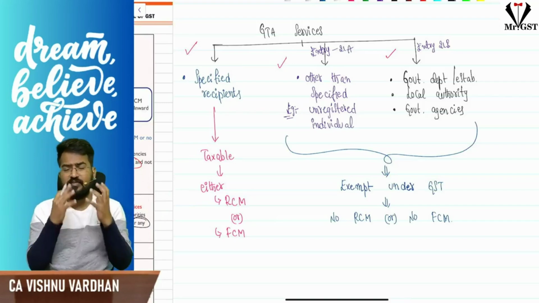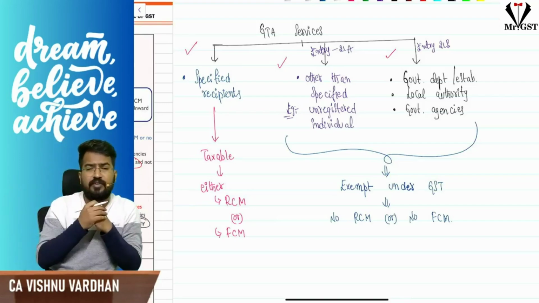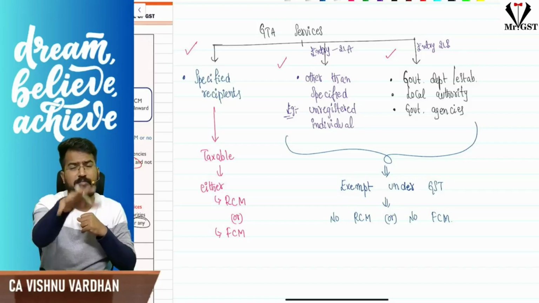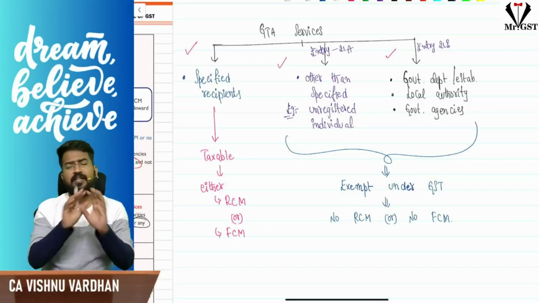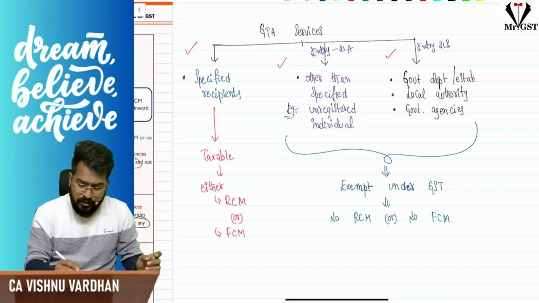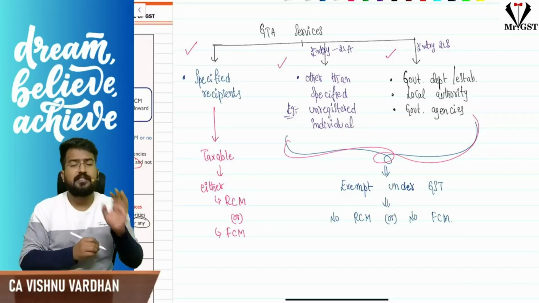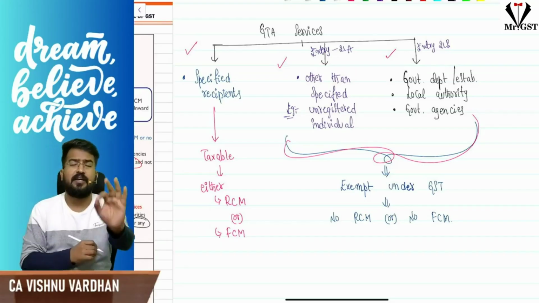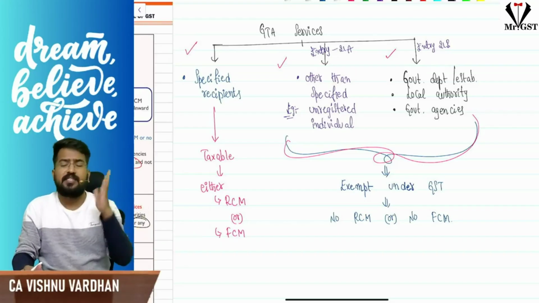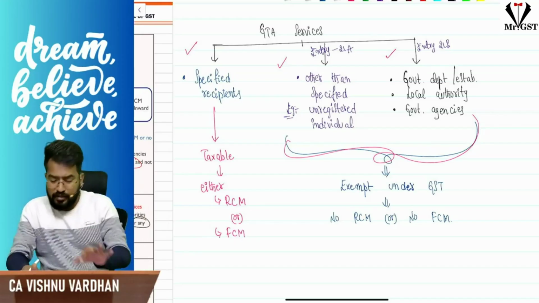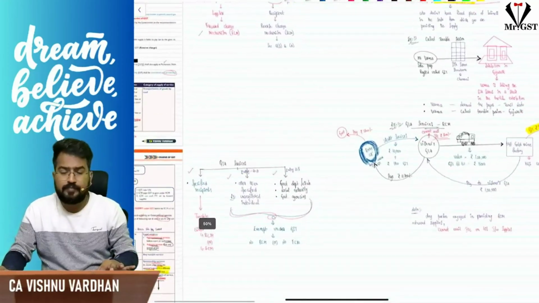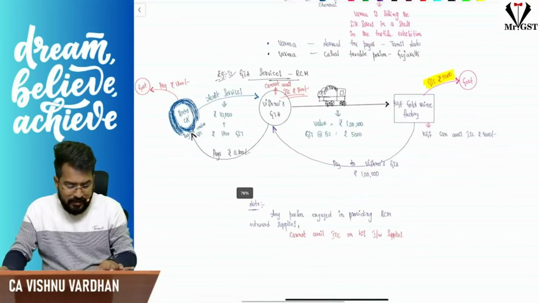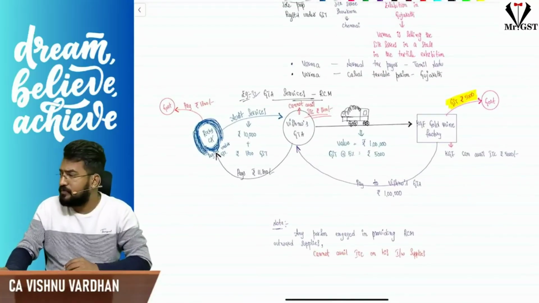For our understanding, for our discussion, let us call them as section 51 entities who got registered just for the purpose of complying section 51. With those people, if GTA is providing services, then these two categories are exempt under GST. They are not coming under RCM or FCM because it is exempt under GST. So that is what GTA transaction is all about. Here there is an example. You can just go with this example as well.